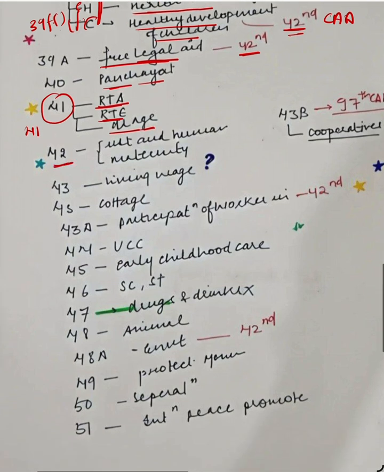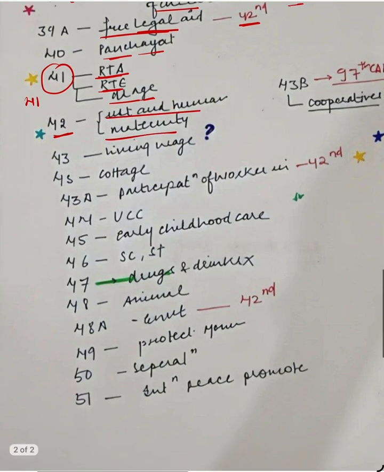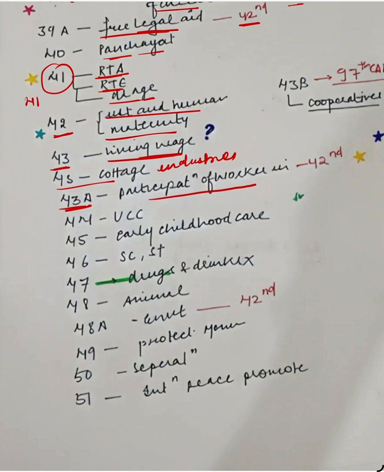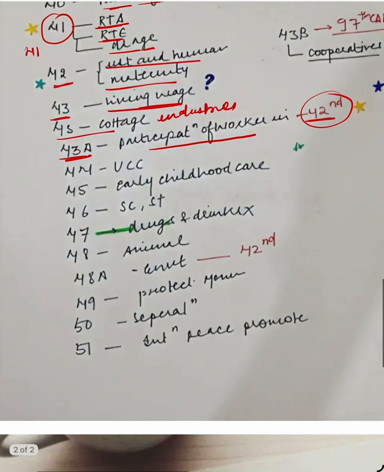Now 42. So there are two things: just and humane conditions of work and maternity relief. 43 is about living wages. Then there are two articles related to 43. So one more, 43 is related to cottage industries. 43A is participation of workers in management of industries. It is also added by the 42nd Constitutional Amendment Act.